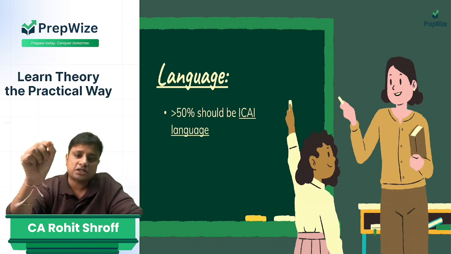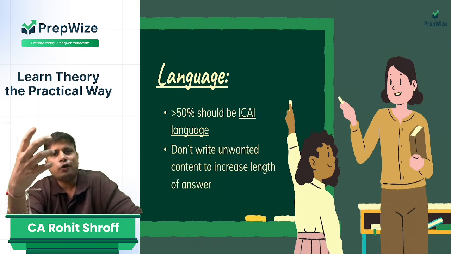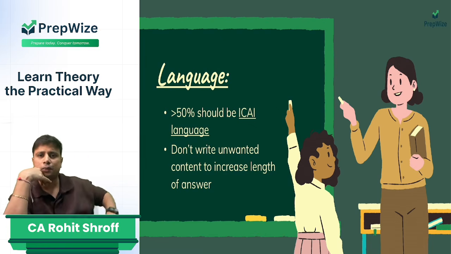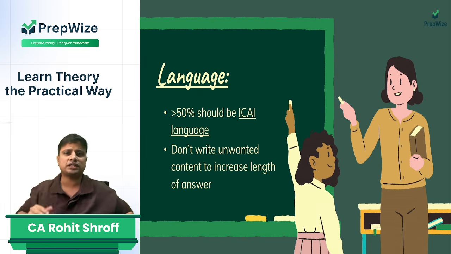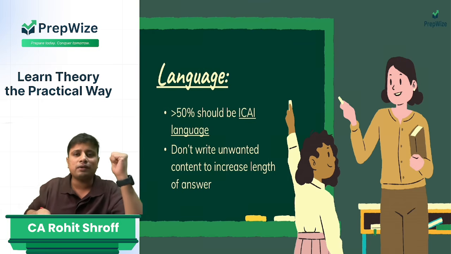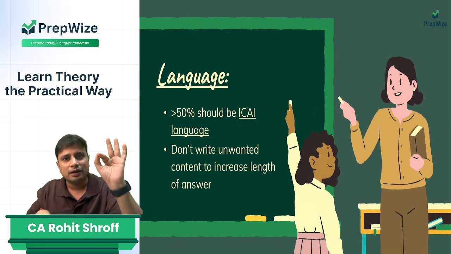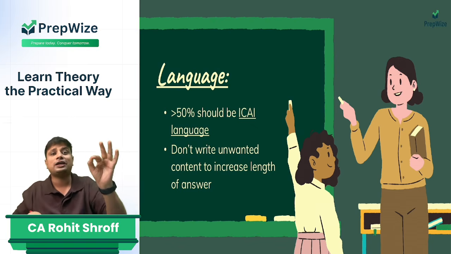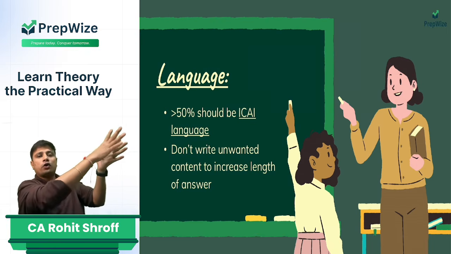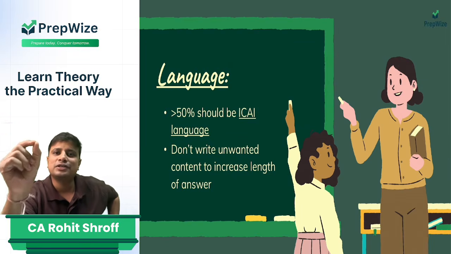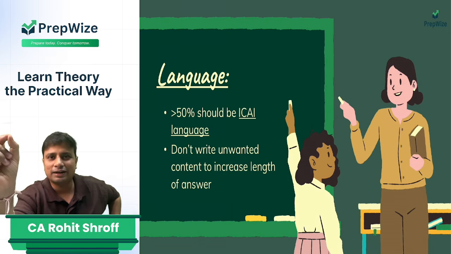Now, the biggest mistake that students make is, a lot of times they think, okay, the answer is for 4 marks, but there are only 2 or 3 points. There are hardly 5 to 6 lines that I've written, so ICAI will not give me my 4 marks. My friends, the person who's checking your paper is a chartered accountant. He's not a tailor. He's not going to measure the length of the answer and then give you marks. My friends, he is going to evaluate whether you have written the correct content.